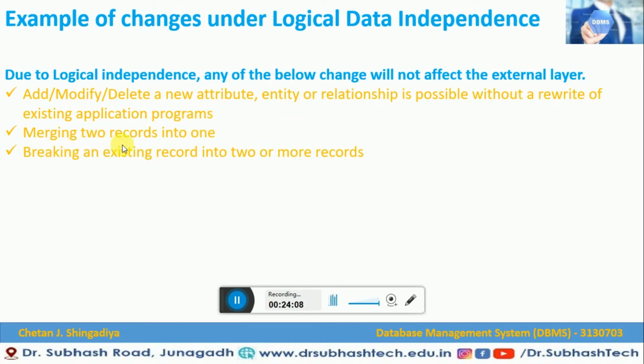Merging two records into one, and breaking an existing record into two or more records, are further examples of changes that will not affect the external layer.